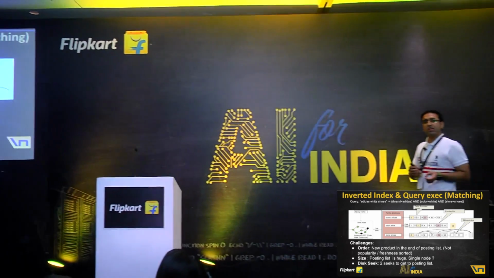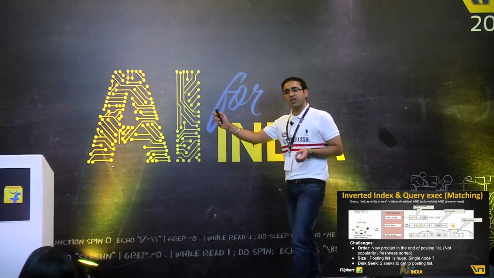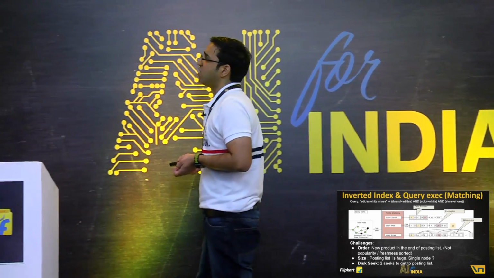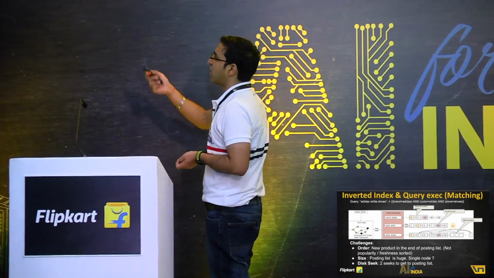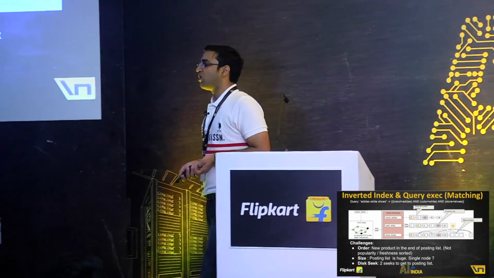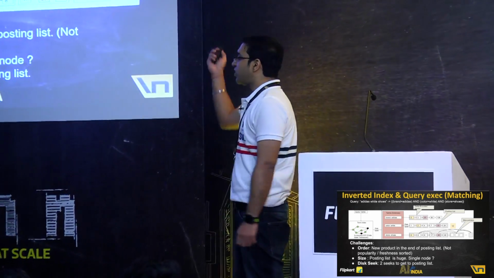The way Lucene works is, it traverses the index from left to right in these posting lists. Hence, any new update which comes in gets added to the end of the linked list, like this. So this 12 is a new product that just got added to the catalog or our indexes. It gets added to the end.